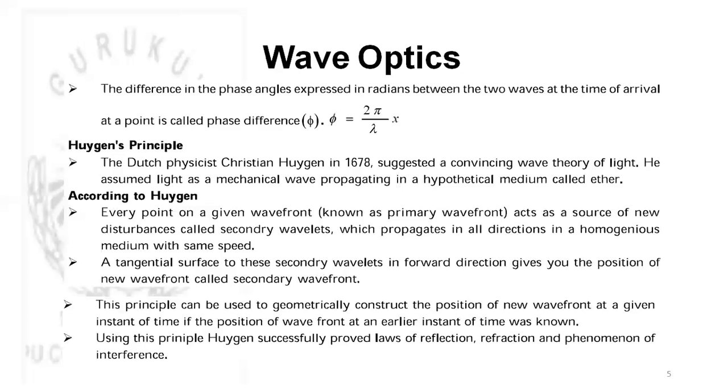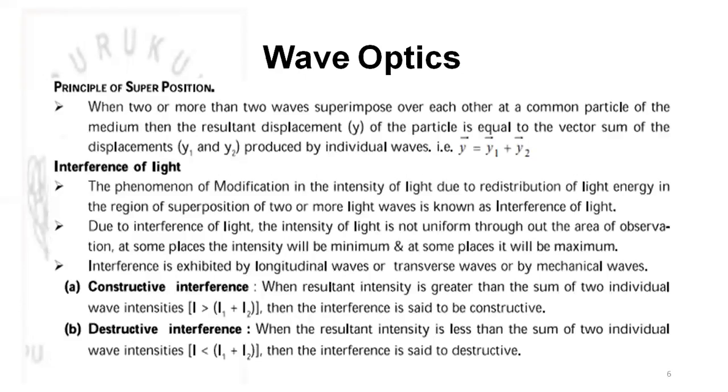So by using Huygens principle, we can find out where the secondary wavefront will be, or in which direction the wave will be traveling. This principle can be used to geometrically construct the position of a new wavefront at a given instant of time if the position of a wavefront at an earlier instant of time was known. Using this principle, Huygens successfully proved the laws of reflection, refraction, and the phenomena of interference. Let us see how he has proved this.